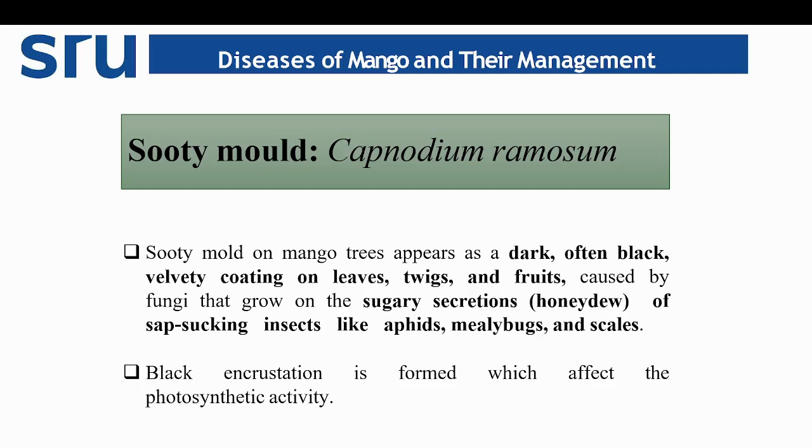Then coming to some important minor diseases in mango. First one is sooty mold in mango, which is caused by Capnodium ramosum. The sooty mold in mango tree appears as a dark, often black to velvety coating on the leaves, twigs and fruit, caused by fungi that grow on sugary secretion like honeydew secreted by sap sucking insects like aphids, mealybug and scale. This black incrustation is formed, which affects the photosynthetic activity of the plant.